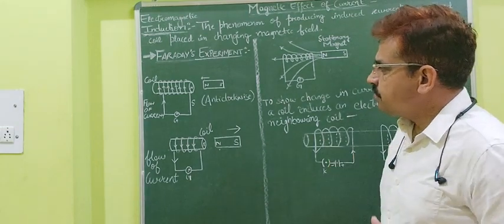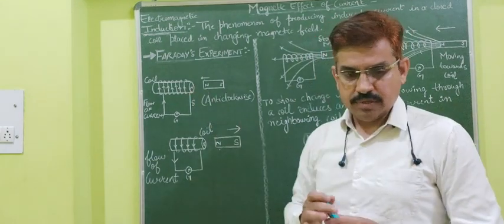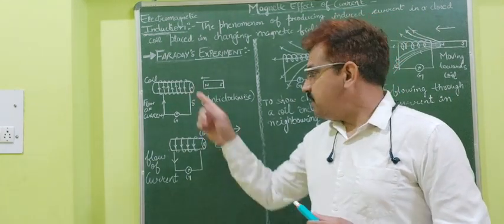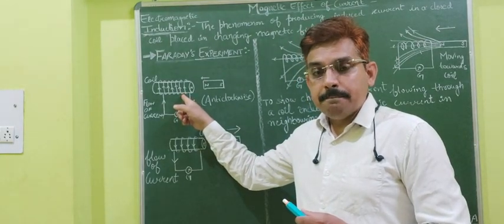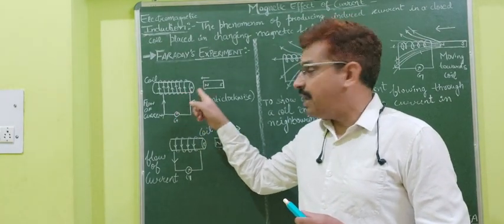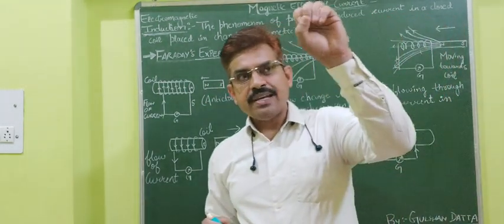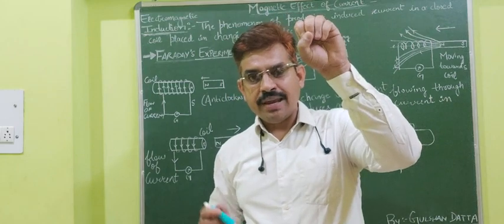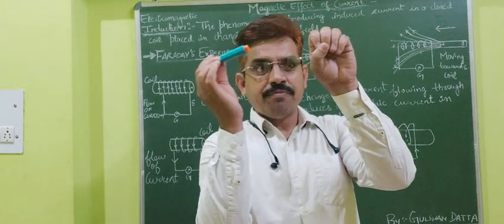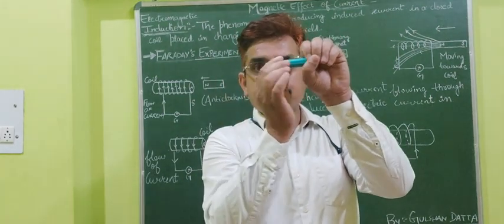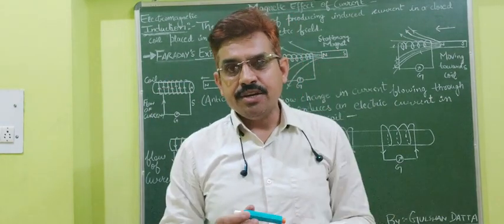The first method: you can see here this is a bar magnet and this is the coil. We want to produce induced current in this coil with the help of this bar magnet. Suppose this is a circular coil and this is the bar magnet. I have to move this bar magnet in this way. Just movement should be there, because the important word is change. If change is there, definitely induced current will be there.